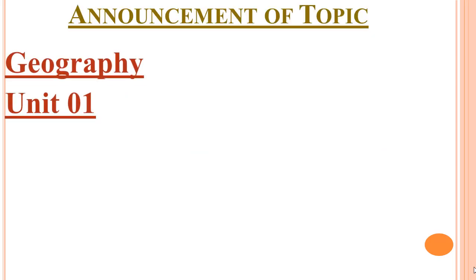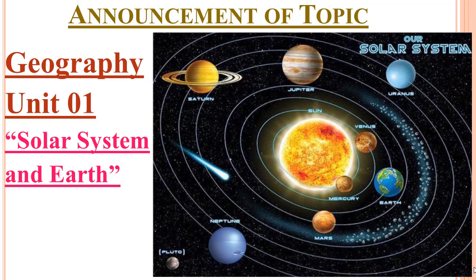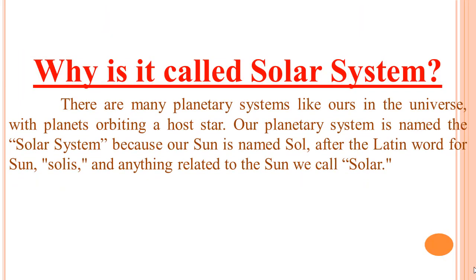So we are going to study geography, unit number 1, the solar system. First of all, we should know why do we call it solar system? There are many planetary systems like ours in the universe, with planets orbiting a host star, a host star like the Sun. Our planetary system is named the solar system because our Sun is named Sol after the Latin word for the sun, Solis. And anything related to the Sun we call solar.